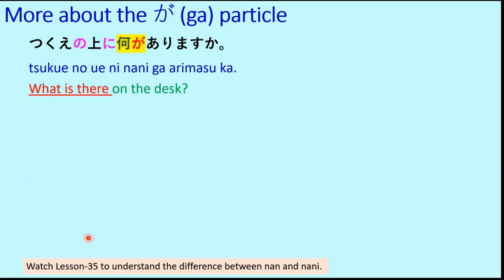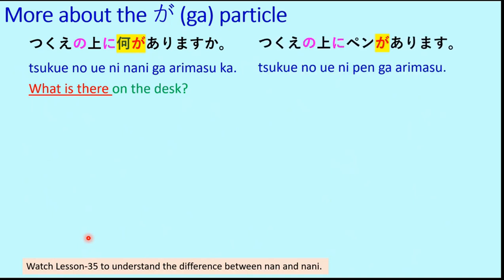So what is there on the desk? Tsukue no ue ni nani ga arimasu ka? Tsukue no ue ni pen ga arimasu. So instead of hon, now it's pen. Tsukue no ue ni pen ga arimasu. There is a pen on the desk. So here again the ga particle, because it is emphasizing the pen.